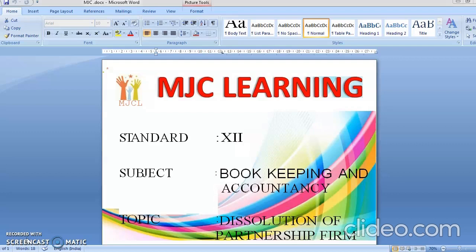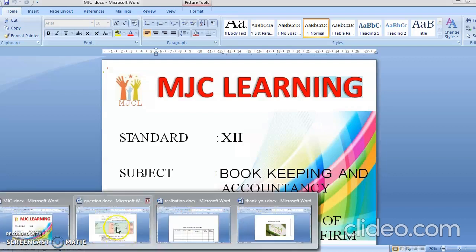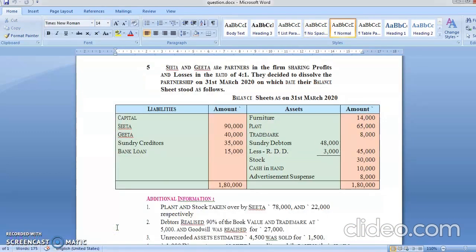Students, we have already solved the 4 problems of dissolution. Today we are going to solve the 5th problem. As usual, I have told you, when you are solving a problem, you have to first read and understand the problem. Sita and Geeta are partners sharing profit and loss in the ratio of 4:1. They decided to dissolve the firm on 31st March 2020, on which day the balance sheet stood as follows.